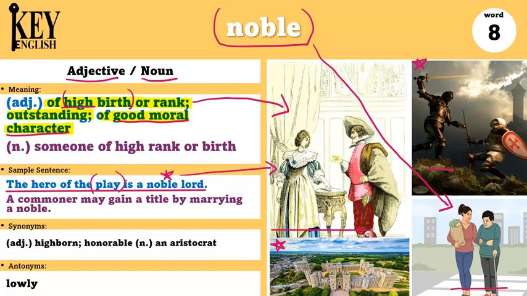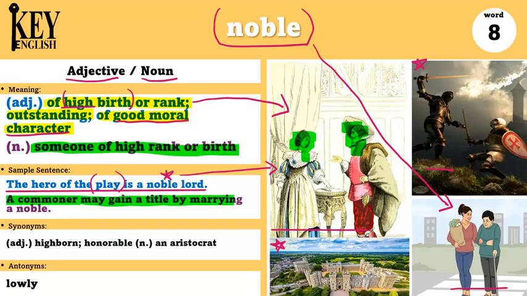Noble being used as a noun is someone of high rank or birth. So we already spoke about this previously. Someone who is maybe related to a king or queen or a very important person. The other example says, a commoner or a regular person may gain a title by marrying a noble. So if a regular person marries someone who is very important or has a high rank, then they might also become noble. They might get a title.